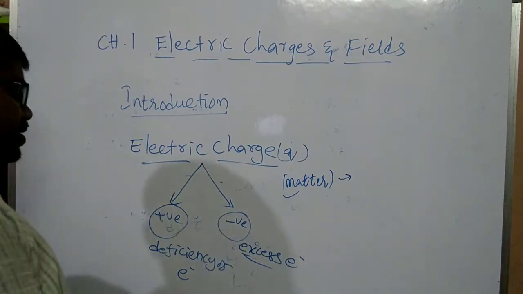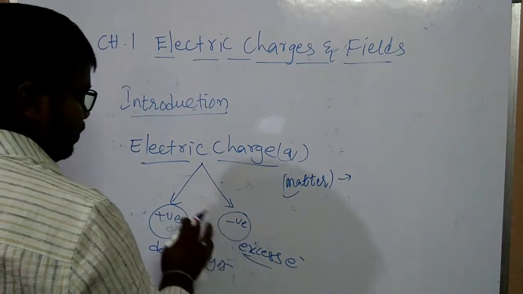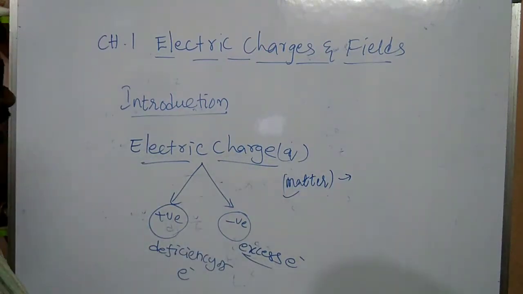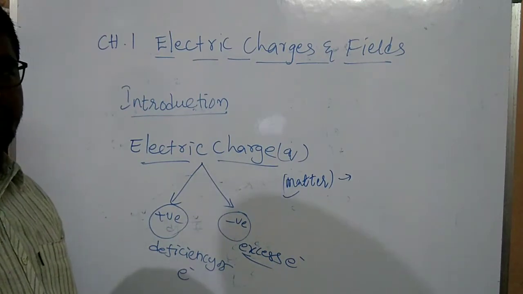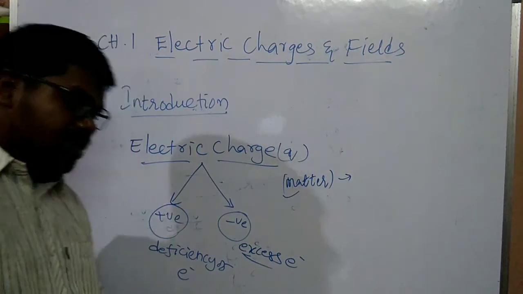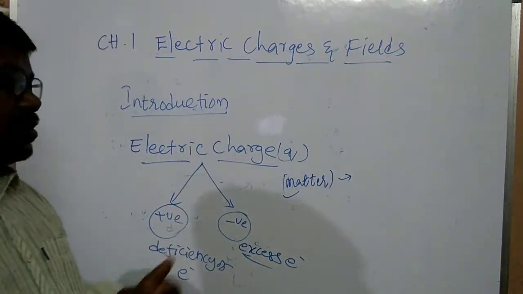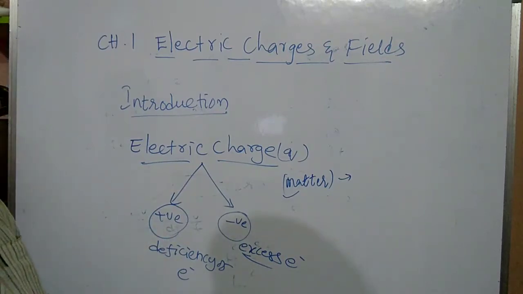Understand? If the number of electrons and number of protons are equal, we can say neutral charge. Neutral charge means no charge, my children. By rubbing or friction, electrons are transferred from one body to another body.